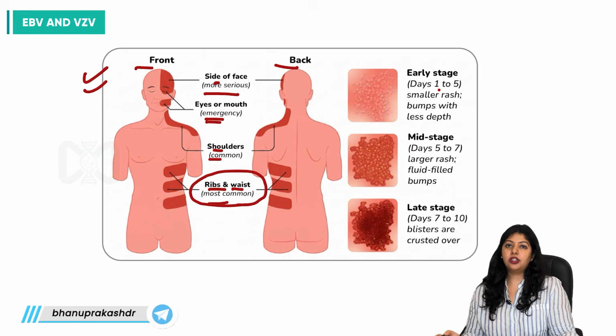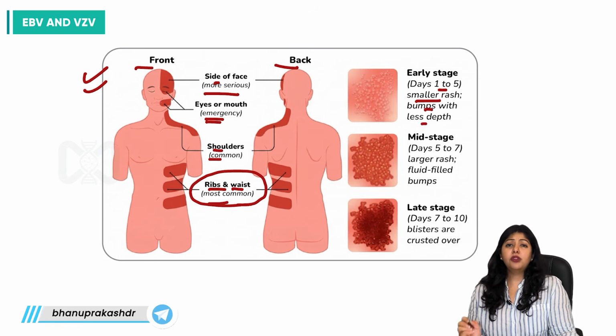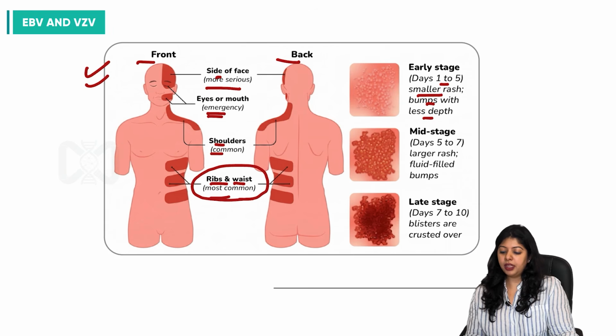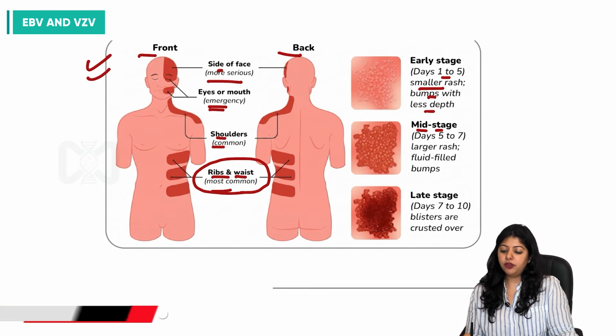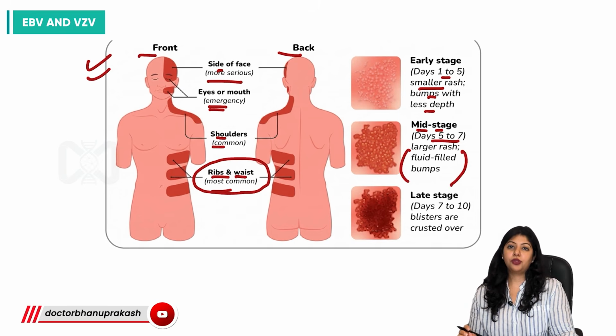Firstly, the early stage, that is between day 1 to 5, we have smaller rashes with bumps which are very less in depth. They are not very deep. Then the mid stage, which occurs from day 5 to 7, we have larger rashes which are fluid filled bumps.